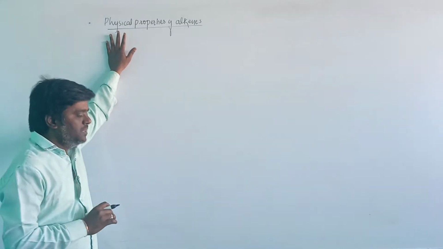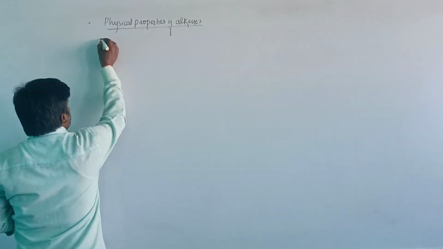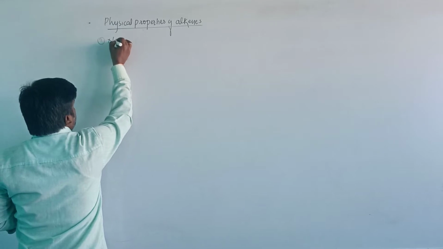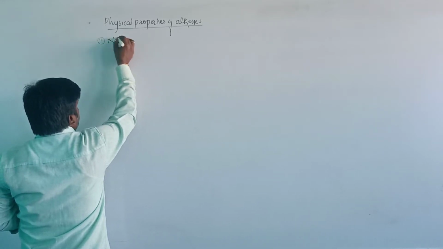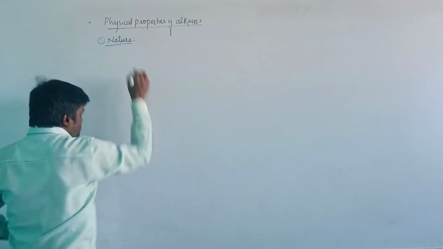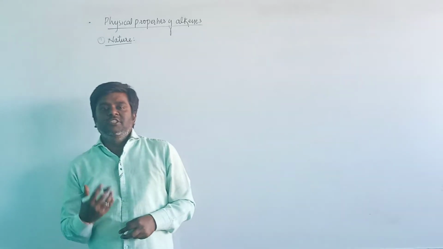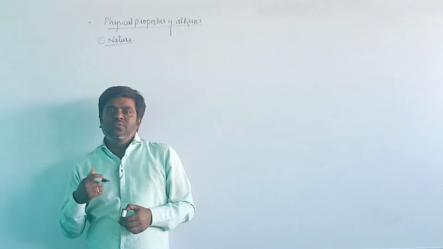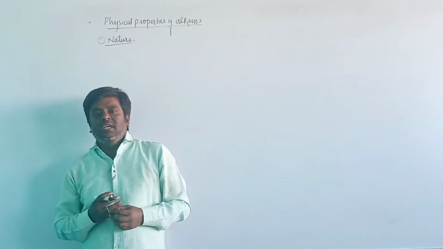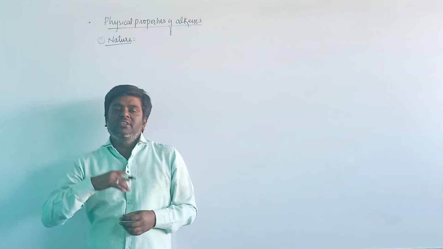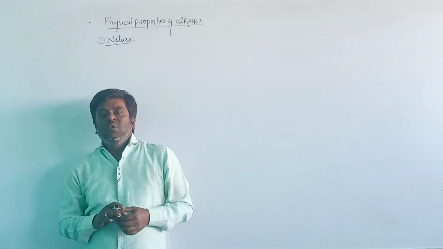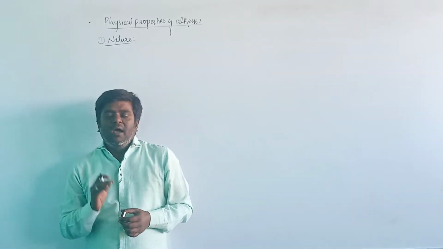In that, first we will see the nature of alkenes. The first three members are gaseous in nature, the next 14 members are liquid in nature, and still higher members are present in solid form.